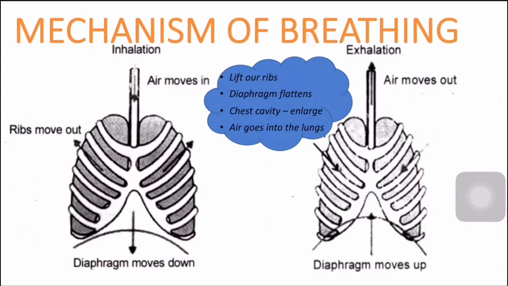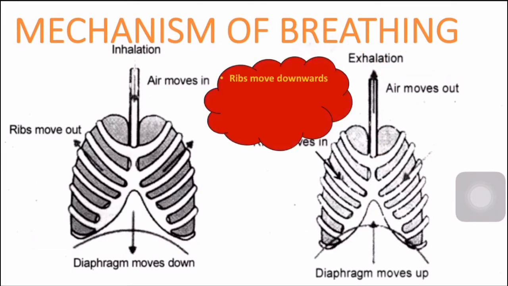During exhalation, that is when we give out air, as air moves out, ribs move downwards. Diaphragm becomes dome shaped. You can see the diaphragm again becoming dome shaped. The chest cavity contracts. As a result, the air will go out of the lungs. This movement of air out of the lungs is known as exhalation. So this is the mechanism of breathing. That is what happens during inhalation and exhalation.